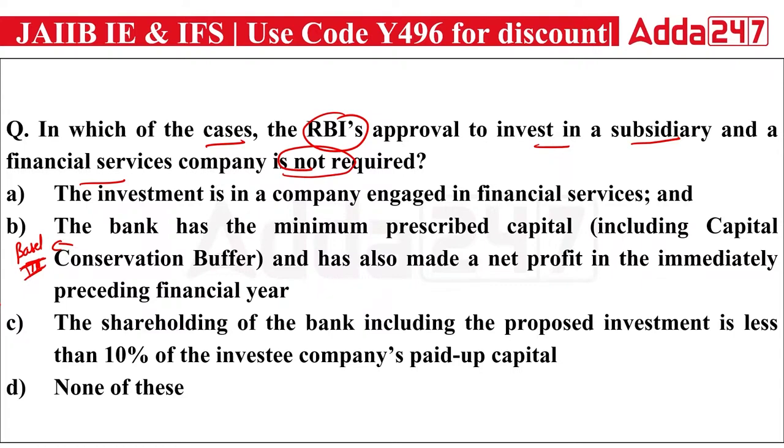So which of the following do you think is the right answer, in which RBI's approval to invest in a subsidiary and a financial service company is not required? The answer is none of the above, because in every case RBI's approval is required. Your answer will be none of the above.